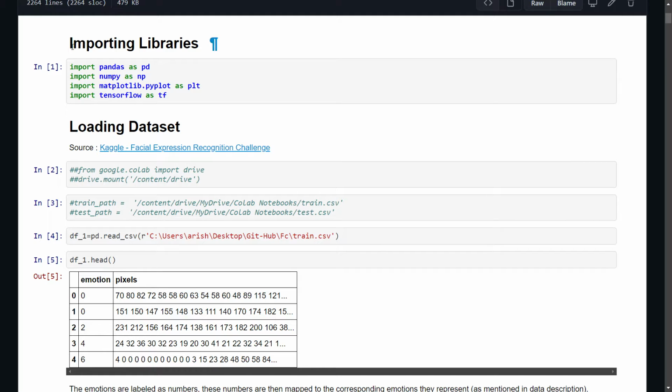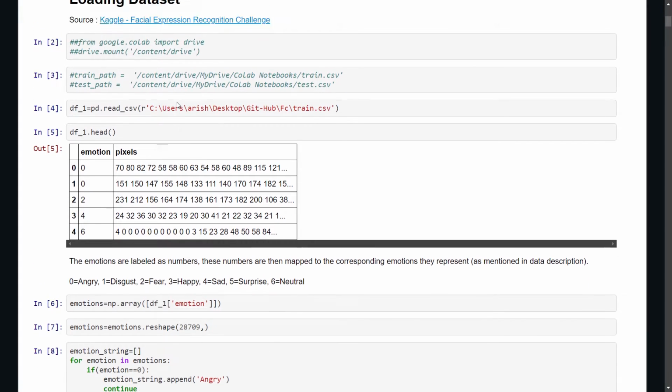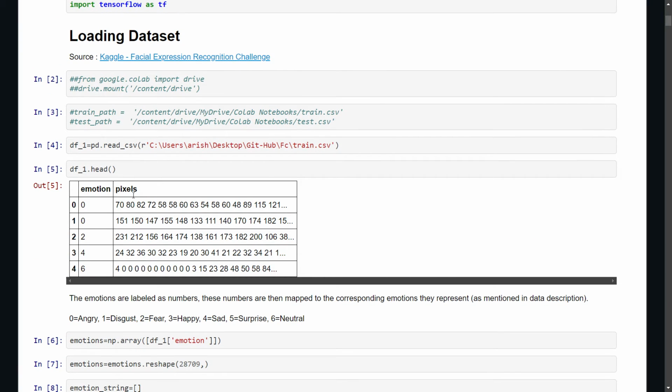Here we have our PYNB file and we have imported the required libraries. And here is the dataset we have used. In this dataset, you can see that we have two columns, pixels and emotion. Pixels are basically the image pixels, which are in the form of an array. And for the target variable, we have emotion.